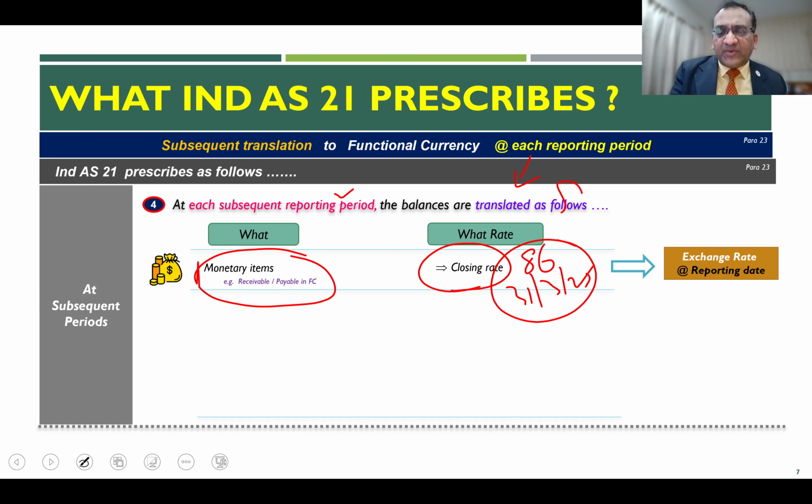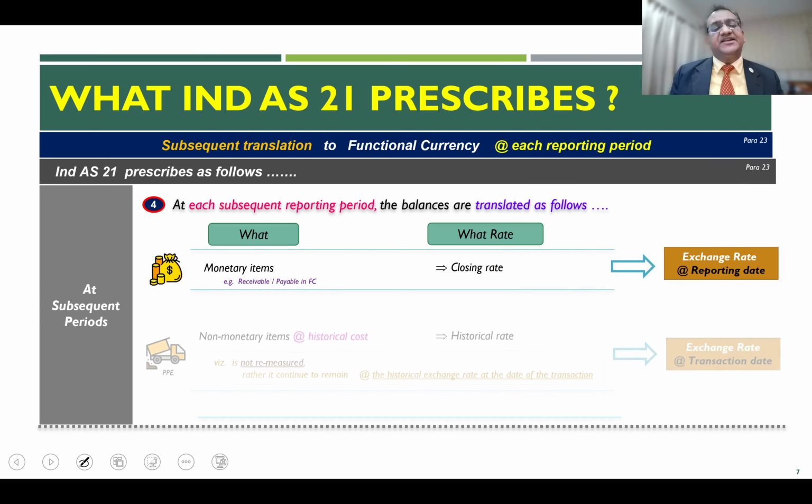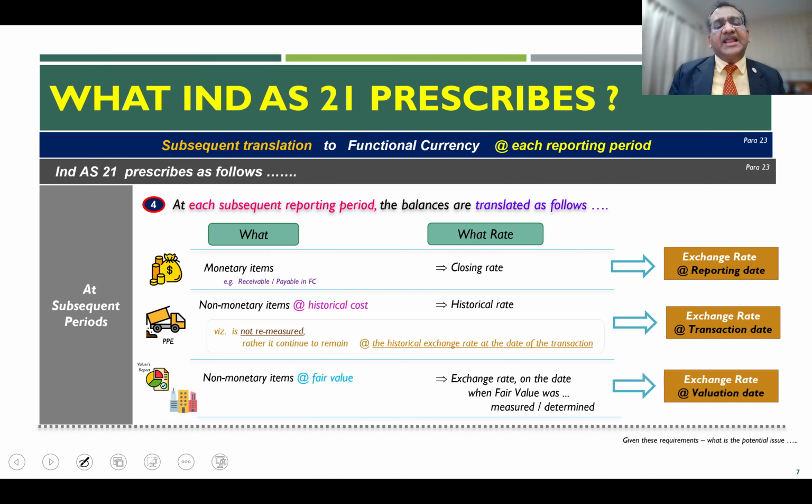And the difference between 84 and 86, the 2 rupee delta on 1 million, that means the 2 million difference, will be taken as a loss to profit and loss account. So this is the core requirement under Ind AS 21. Of course, as I said, there are other requirements with respect to non-monetary items as well. I have listed it here, but that is not very relevant for our discussion. Now, non-monetary items which are recorded at historical cost do not require to be translated. They continue at the historical rate.